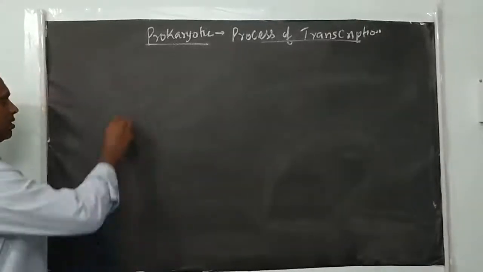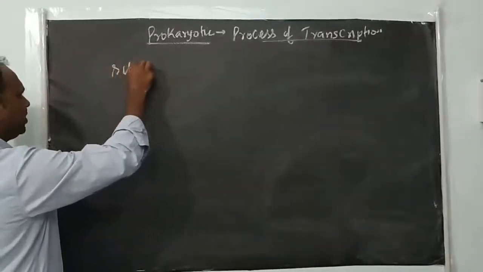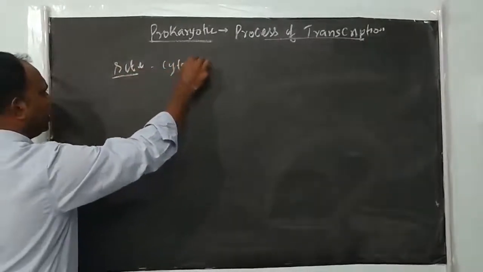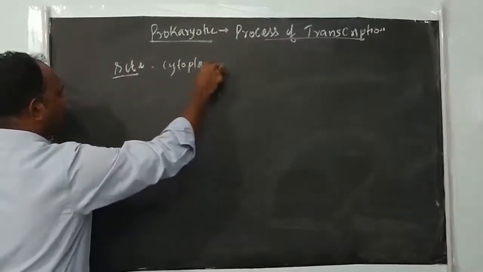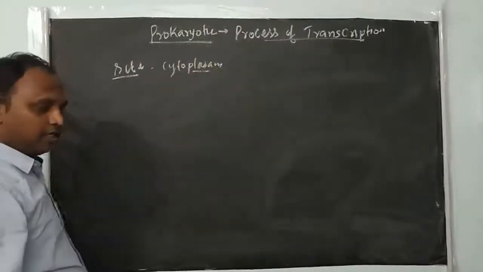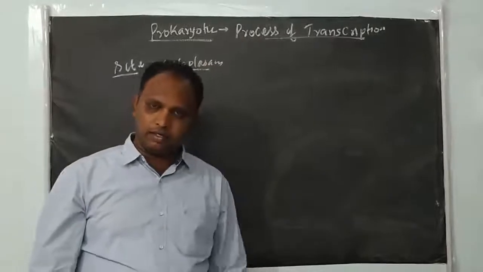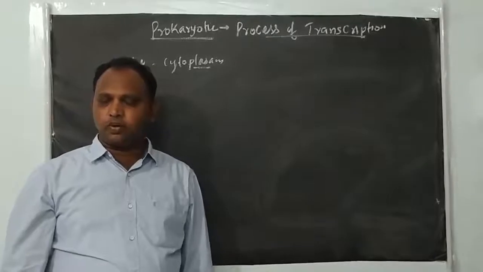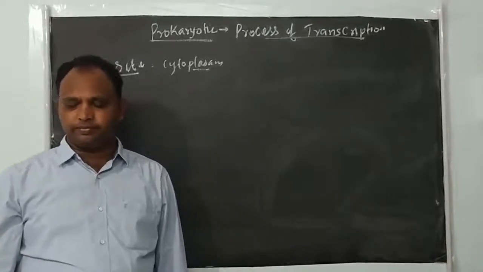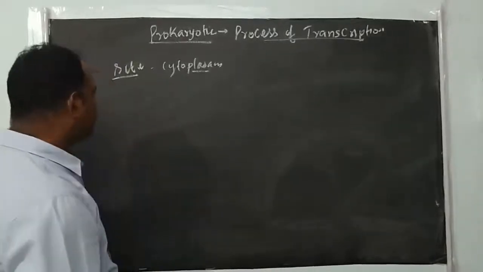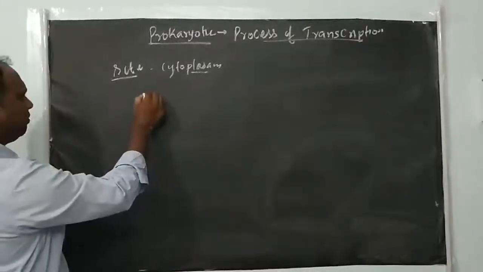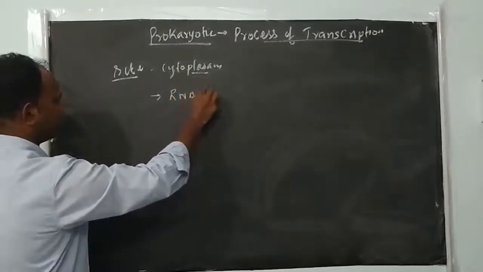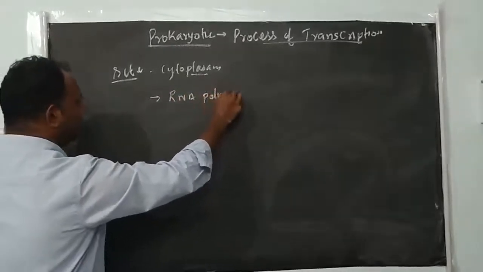So where will the transcription take place? The exact site or location of transcription is the cytoplasm, because the genetic material is found only in the cytoplasm of the cells. So the transcription process in prokaryotes occurs in the cytoplasm. And this process occurs with the help of one important enzyme. The enzyme is called RNA polymerase.